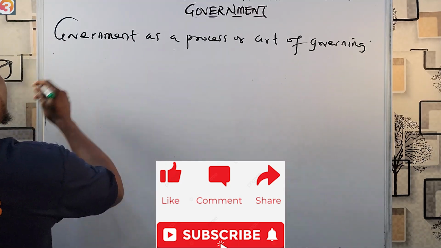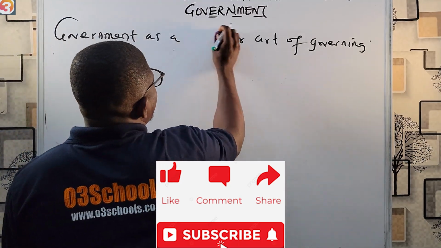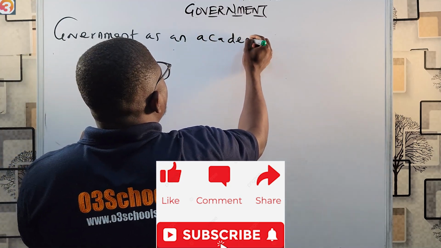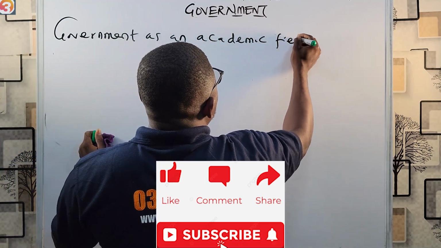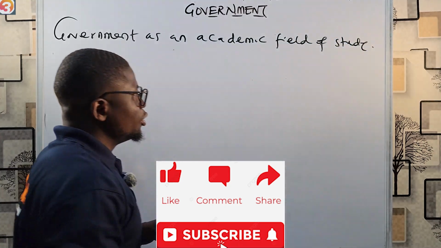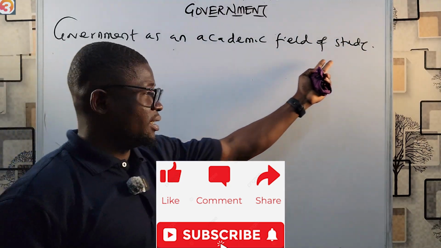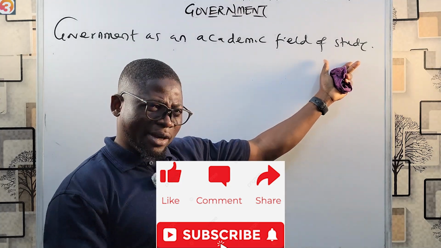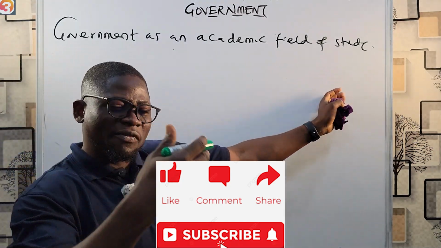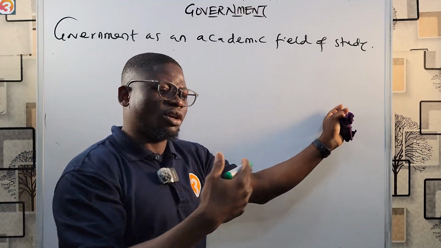So government now has the third definition: government as an academic field of study. Now we're talking about study here. In our discussion of the definition of government as an academic field of study, I'm going to be using the word study a lot.